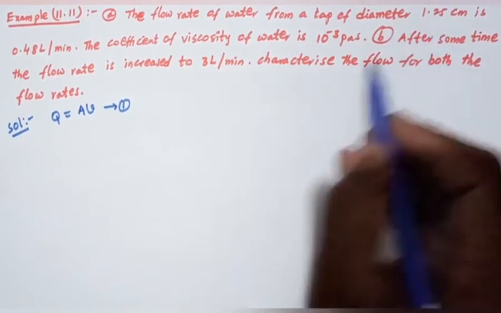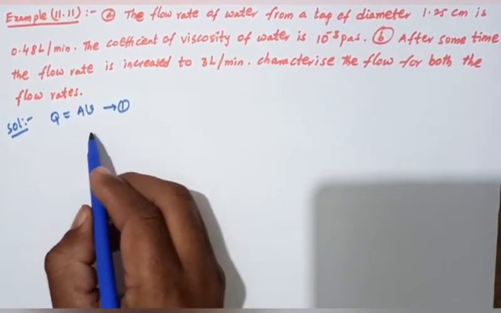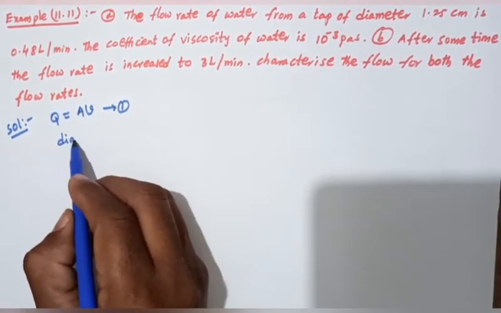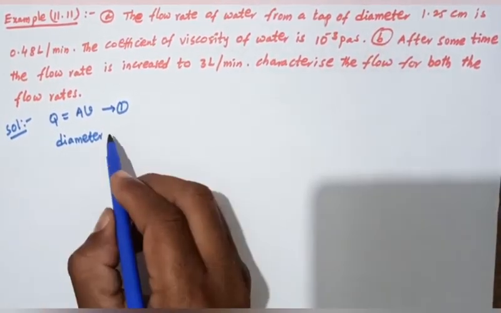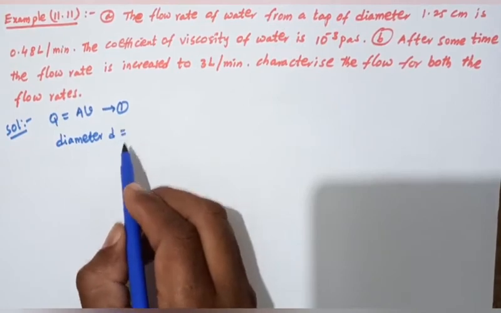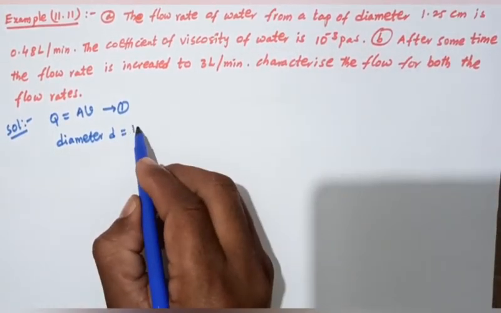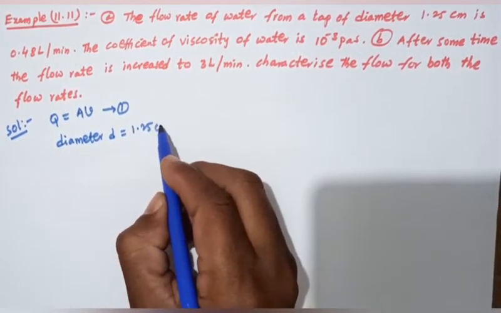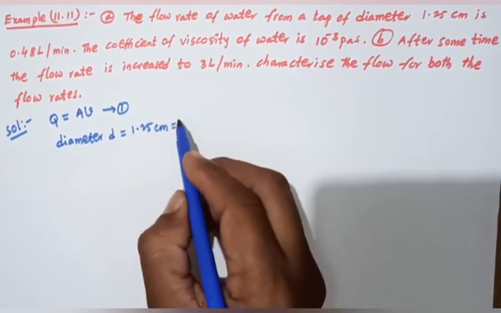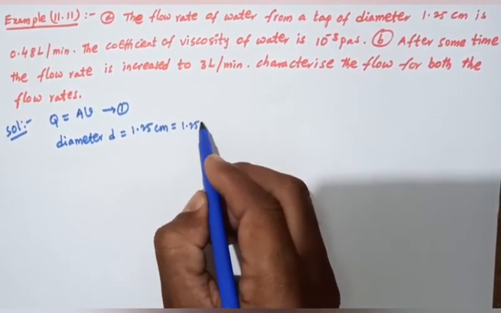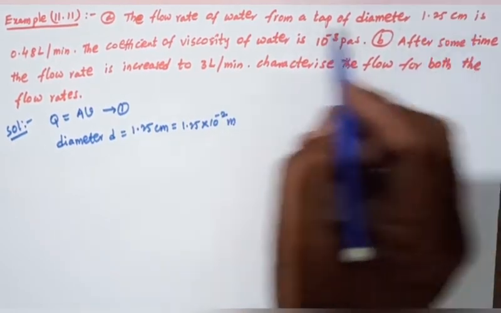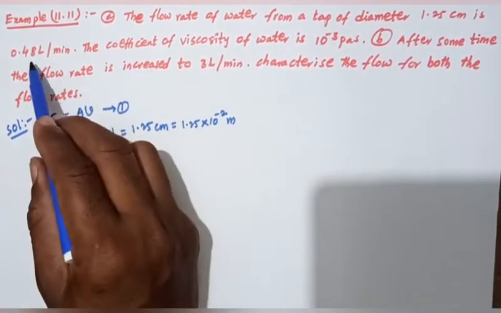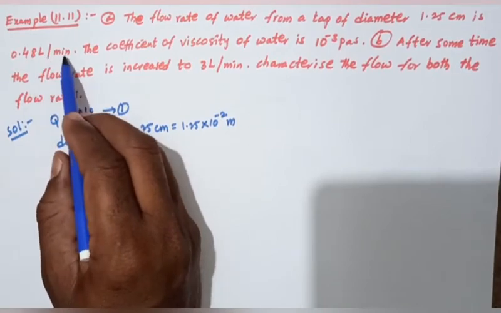Here the diameter is given: D equals 1.25 centimeter, converted to meters, 1.25 × 10^-2 meters, and Q equals 0.48 liter per minute.